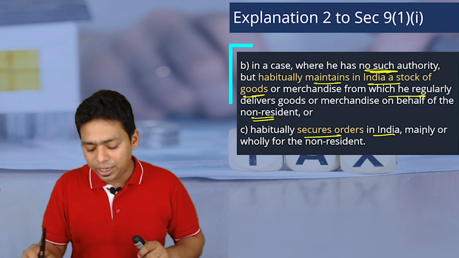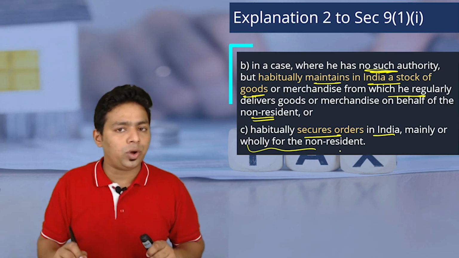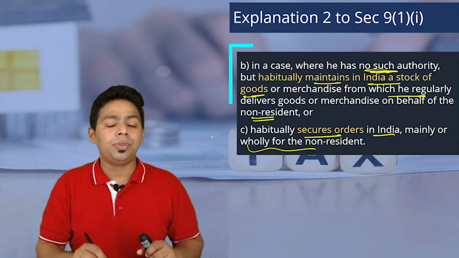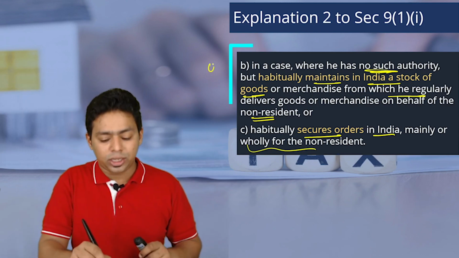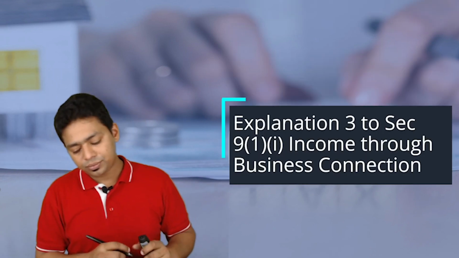Habitually secures orders in India mainly or wholly for a non-resident. Then obviously that NR is having business connection in India, and NR's income is taxable in India. Not only the commission earned by the agent, the whole income becomes taxable in India.